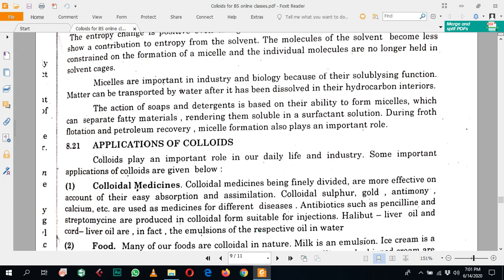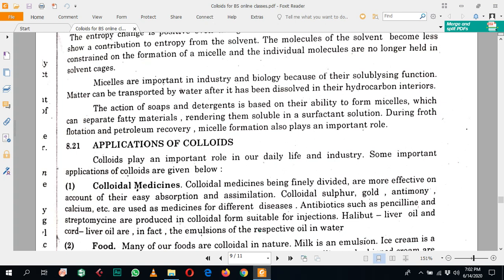In this way, during washing, all the grease is removed from the cloth or other substances and comes into the solution, and it is clean. So micelles are important in our industry and biology because of their solubilizing functions.